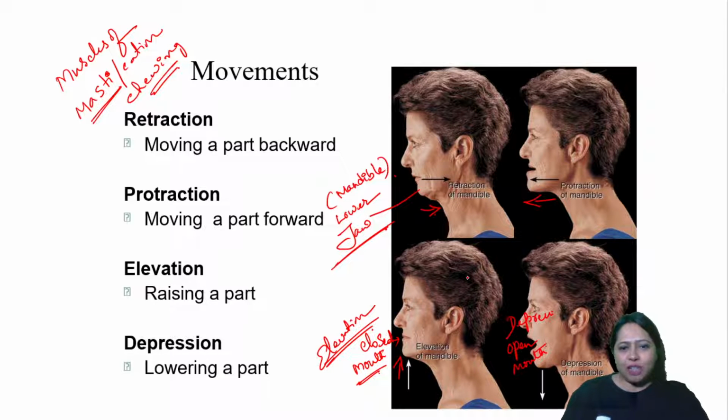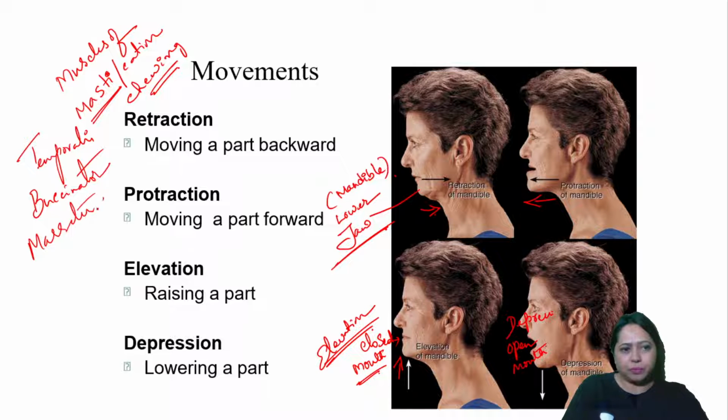Okay, so this is elevation, depression, protrusion, retraction. Muscles of mastication. Which are the muscles we have? Temporalis. Then we have buccinator. Then we have masseter. Then we have medial pterygoid, lateral pterygoid. So these are the muscles which do all these actions. Which muscle does which action? We'll go into the detail and we will study.